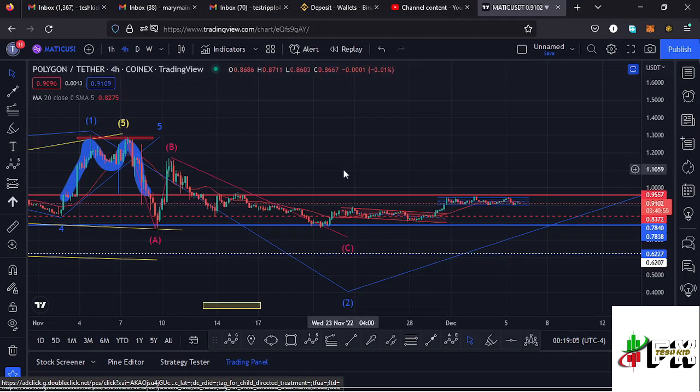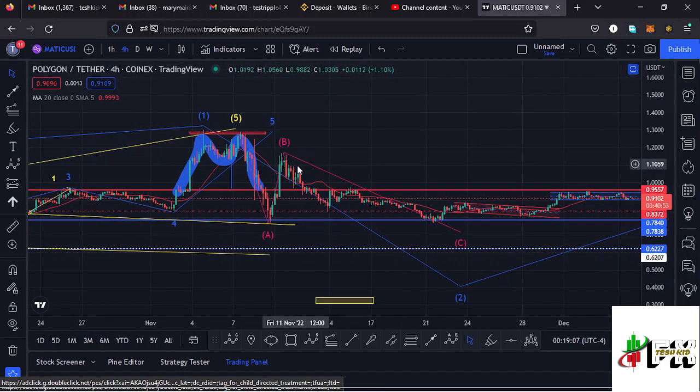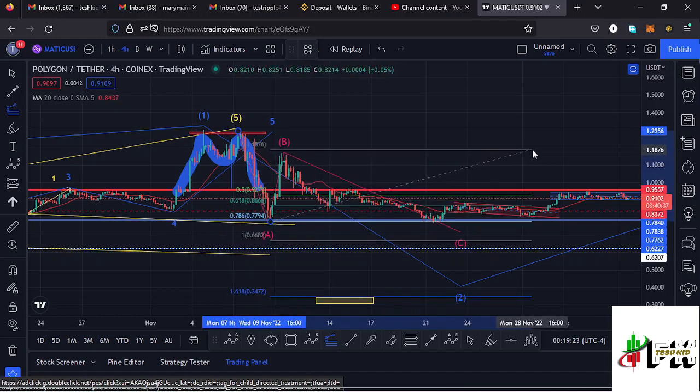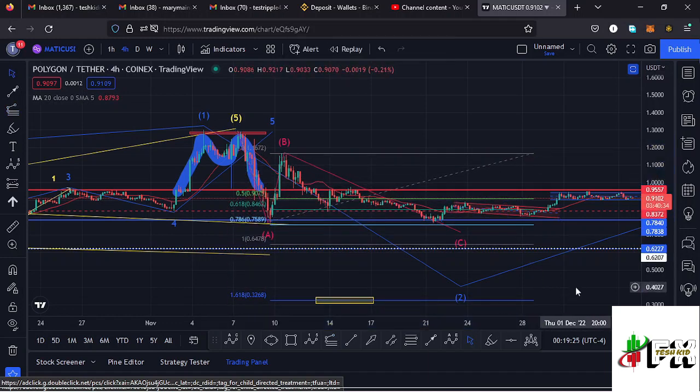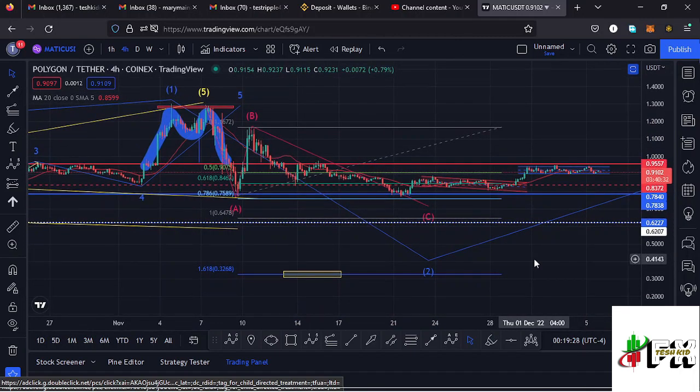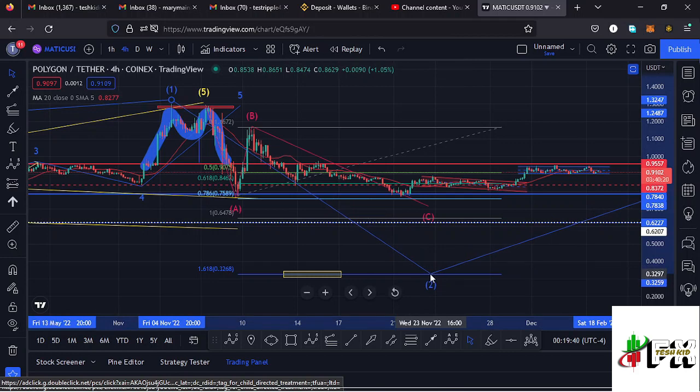formation of that wave 3 to the upper side, and sketching out a minimum target area to the lower side in the formation of this wave 2 using this ABC corrective structure that I have over here. Then by connecting the Fibonacci's, that is the trend based Fibonacci from the high of that wave A to the low of the wave A, then dragging the fibs to the high of that wave B, that gives me a minimum target area to the lower side back to around the fib level 1.618, which perfectly lies at around the $0.3268 mark, and that is the minimum that I would expect this wave 2 to the lower side to do.